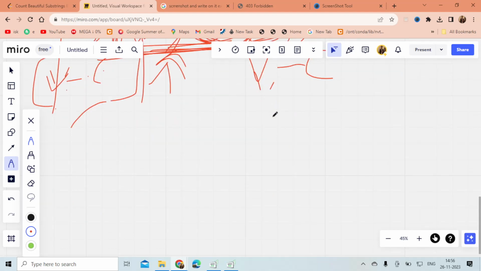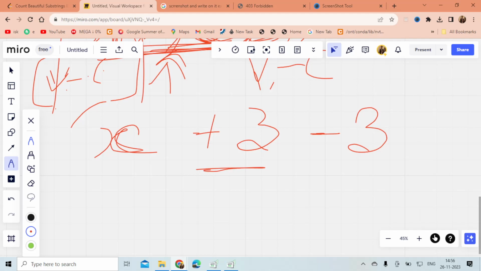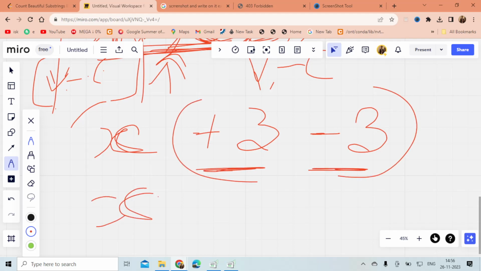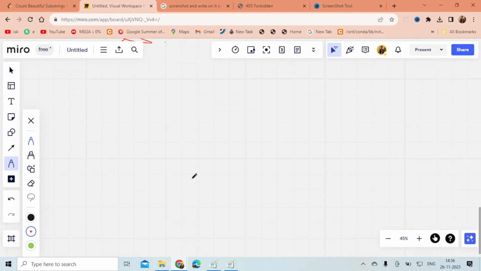If the difference is x and we add an equal number of, let's say, 3 vowels and 3 consonants, then again we get the same difference. So that's why I'm taking the difference. I hope this is clear to you.